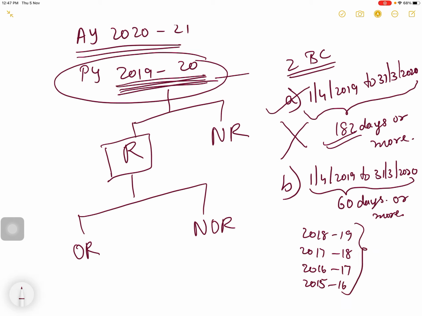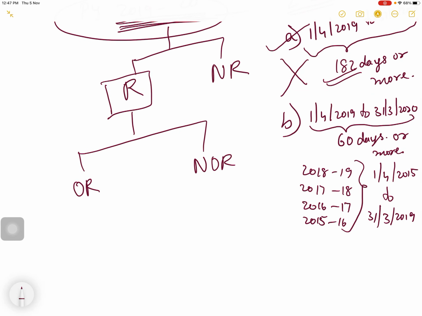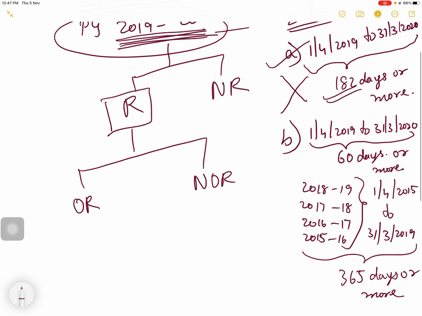Correct? That means from 1st April 2015 to 31st March 2019. This is the period of the 4 years. During this period, if the person is in India for 365 days or more, this is the second basic condition.